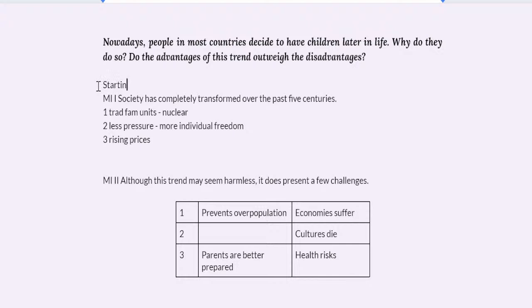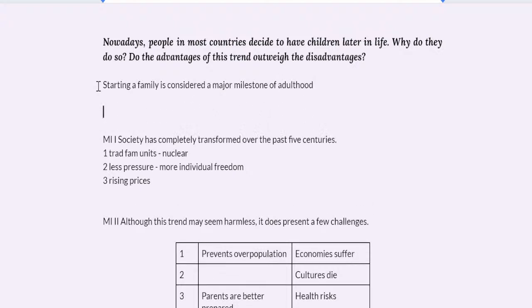Starting a family. Considered a major milestone of adulthood. Of course, there's no bigger signifier that you're an adult compared to this one, right? So starting a family is considered a major milestone of adulthood and is a common rite of passage.